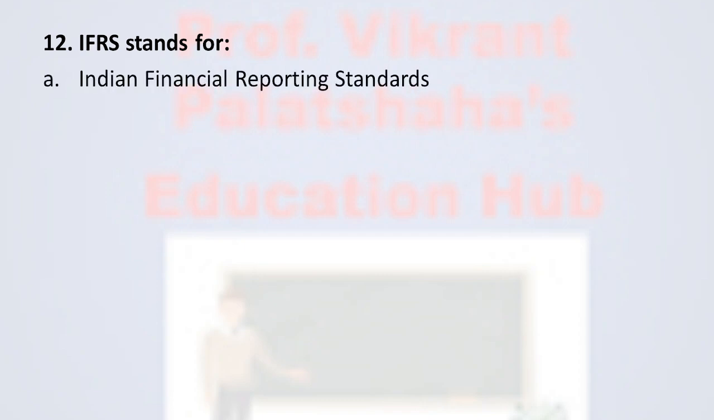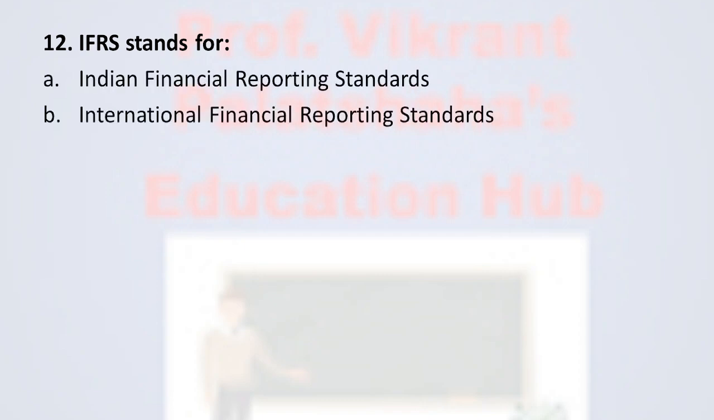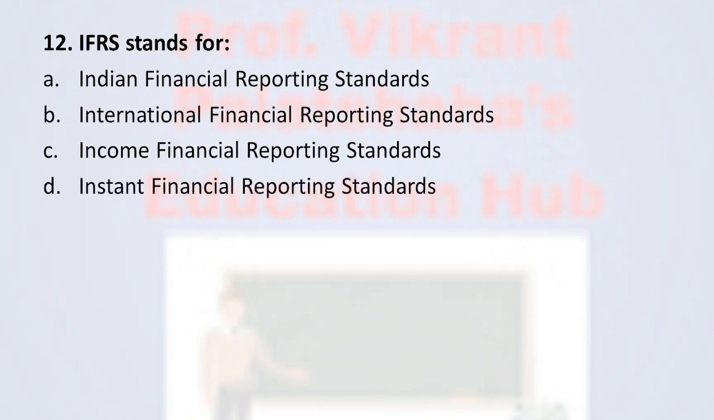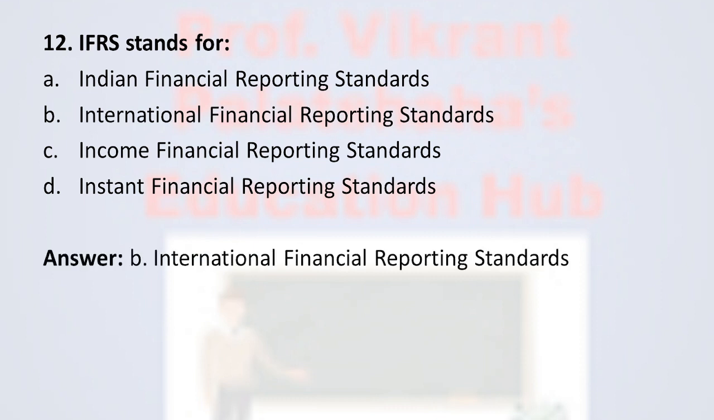Next, question number 12. IFRS stands for option number A, Indian Financial Reporting Standards. Option number B, International Financial Reporting Standards. Option number C, Income Financial Reporting Standards. And option number D, Instant Financial Reporting Standards. From these four, the correct one is option number B, International Financial Reporting Standards. So the full form of the IFRS is International Financial Reporting Standard. Therefore, the correct option is option number B.